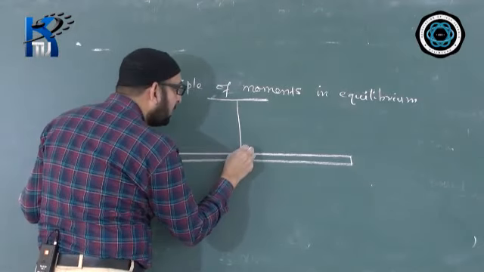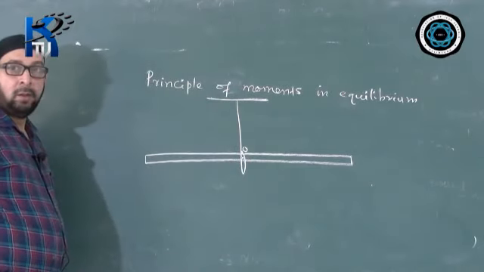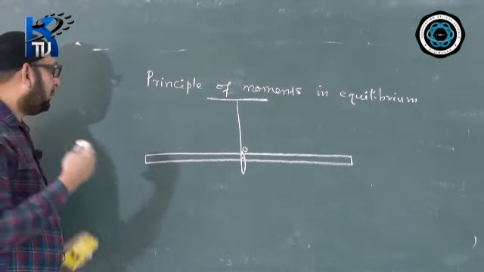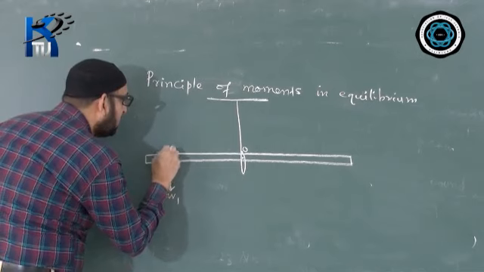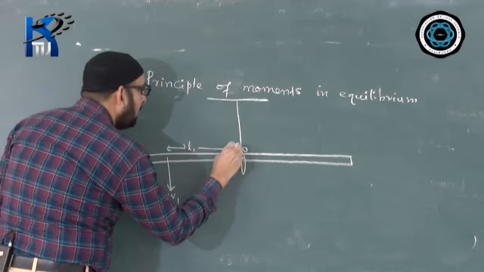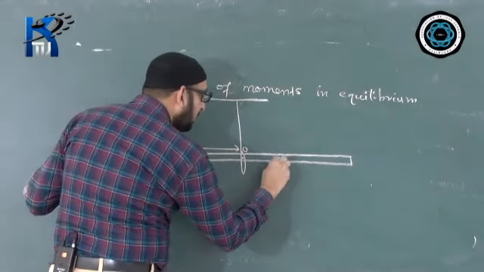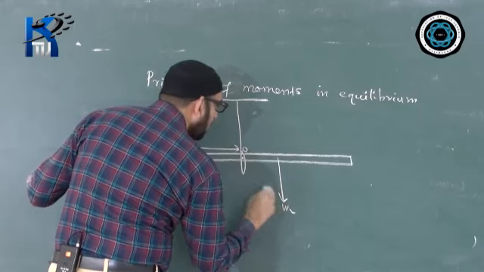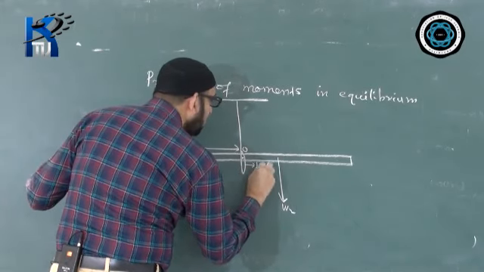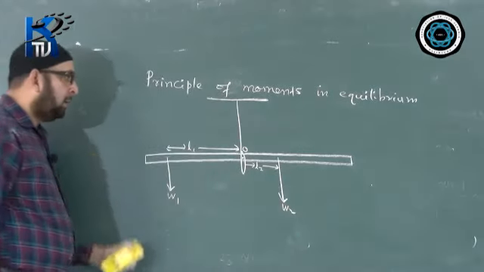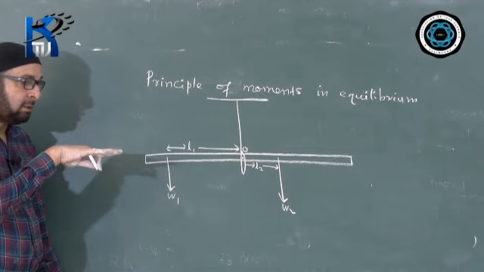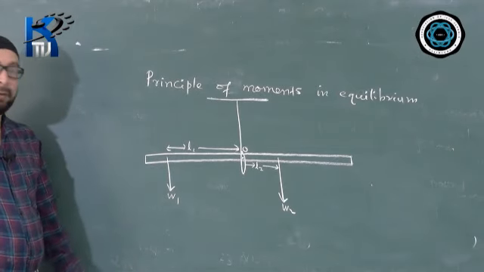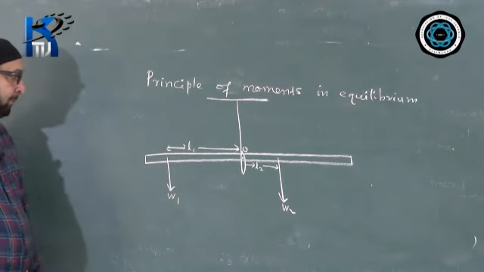This point is nothing but the midpoint, O. And they are showing two forces over here. One weight W1 shown here, and this distance is L1. And another one W2, and the distance L2 is shown. And it is already mentioned that the rod is in equilibrium, or the rod is balanced horizontally. They can use any one of these words.